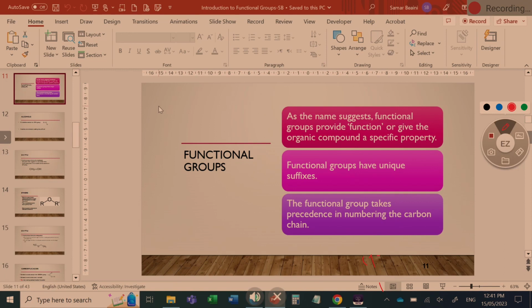So remember how we had the methyl? It came first, before the propane. So 2-methylpropane. But now, when we have the actual OH group, for example, you start numbering from the side where you first see the OH group, okay? Or the carboxylic group. So the functional group is the side that you start numbering from. If you see a methyl and an OH, you start from the side of the OH, not from the methyl, okay? So this is what this means.